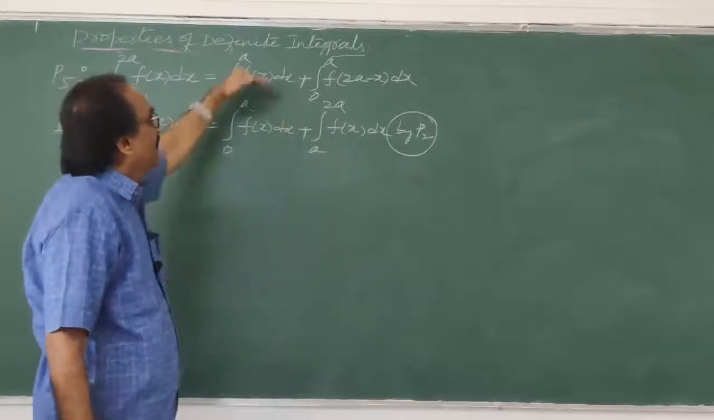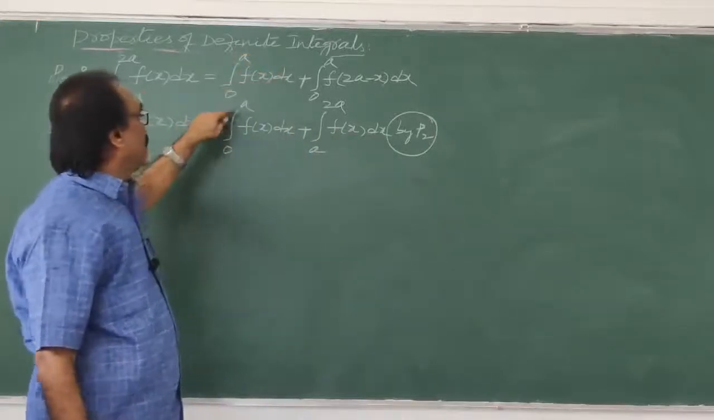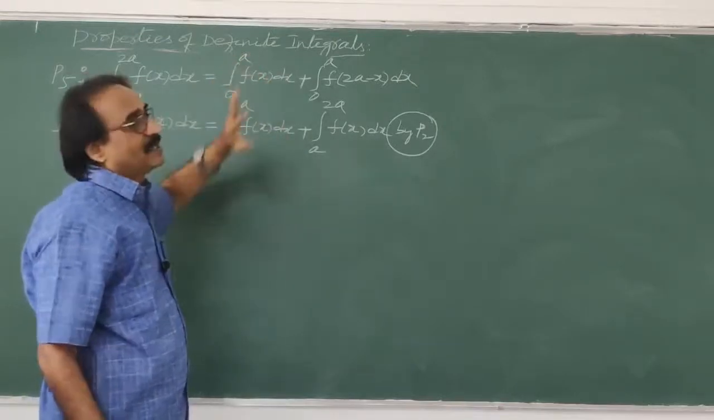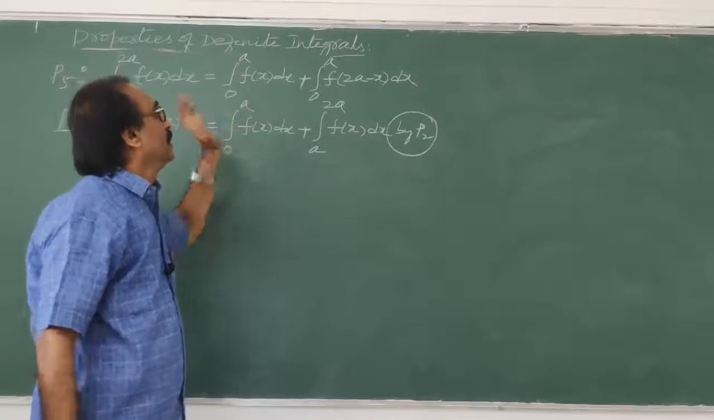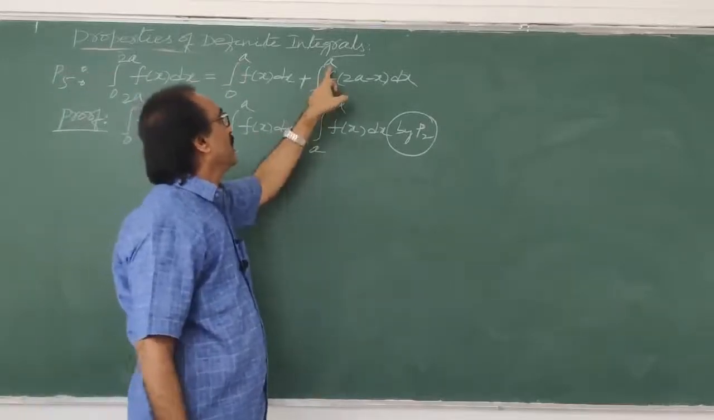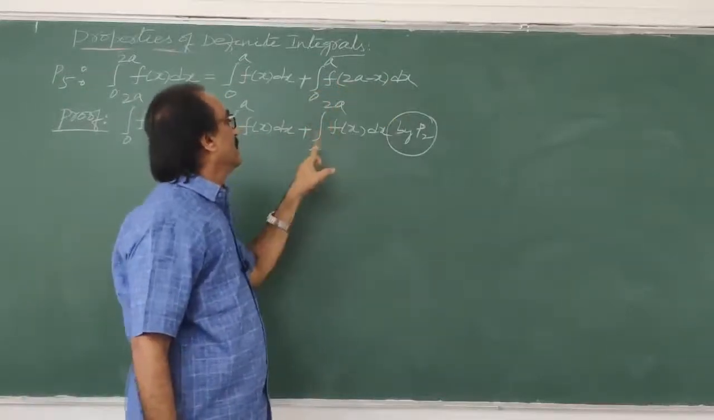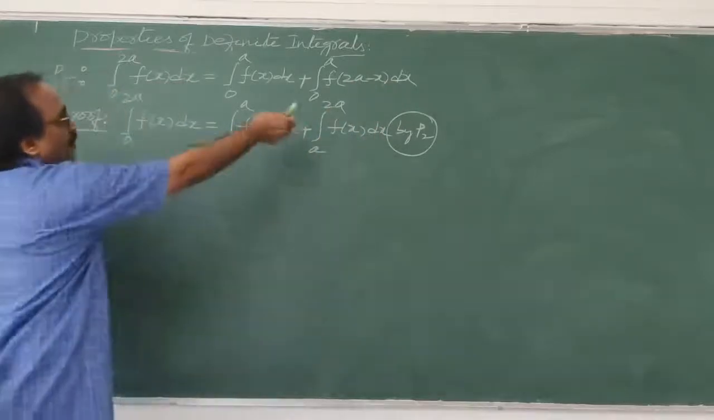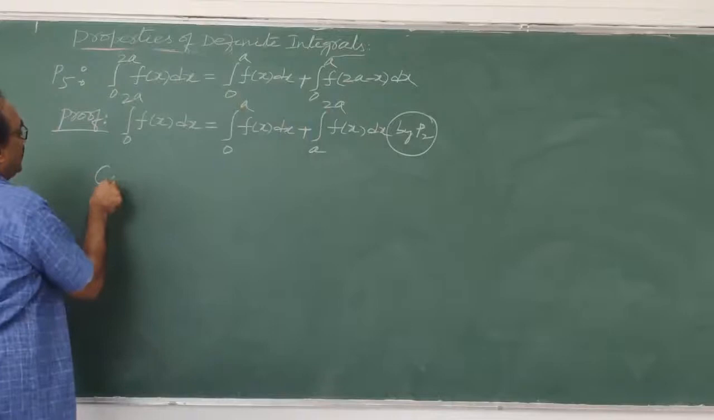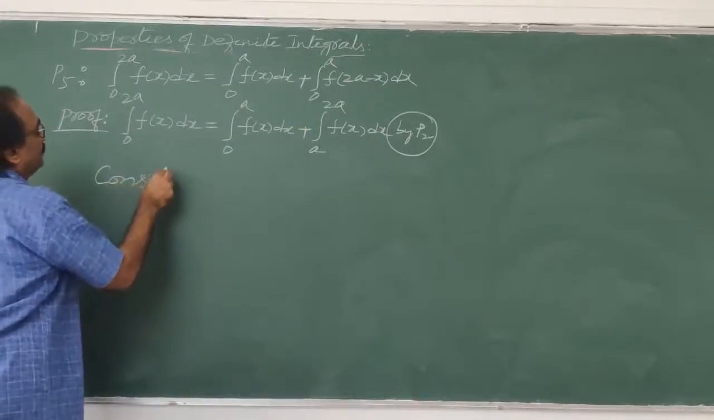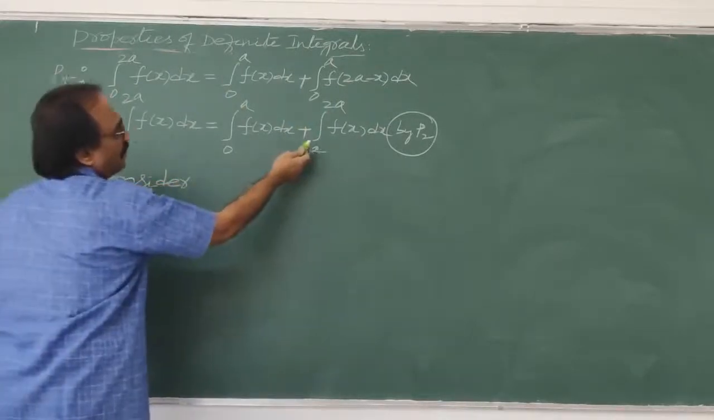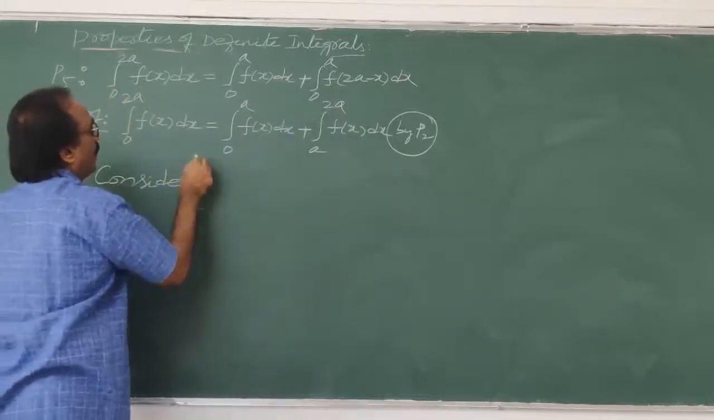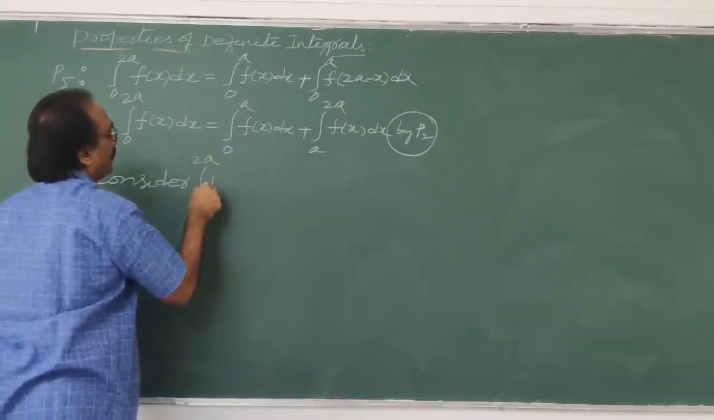Now when you compare the right hand side, integral 0 to a f of x dx is here, and integral 0 to a f of x dx here. Happy? So the same, nothing I want to change in this case. But here, 0 to a f of 2a minus x is there, and here a to 2a f of x dx is there. So I want to take this and consider it, because I want to change this into this format. That's why consider integral a to 2a f of x dx.